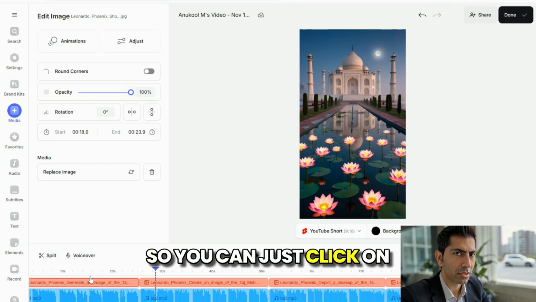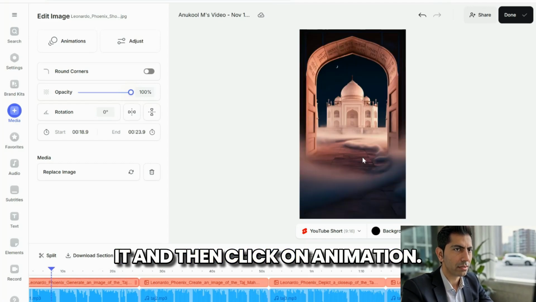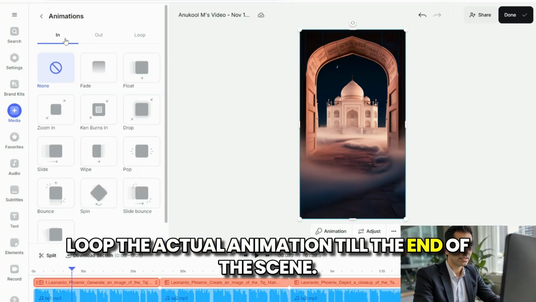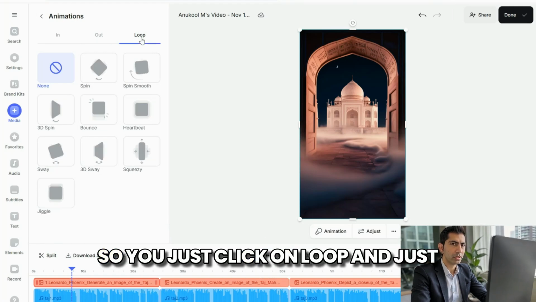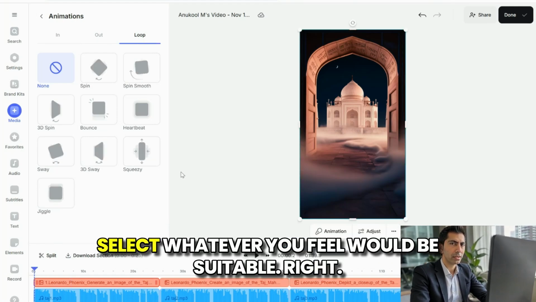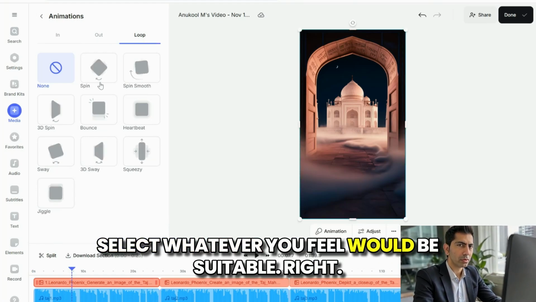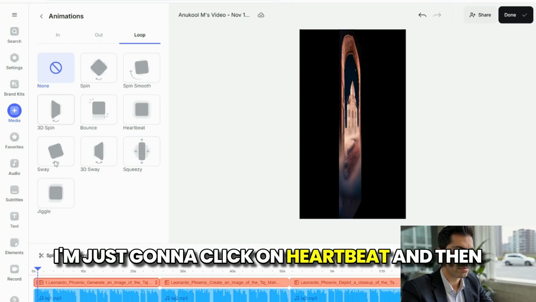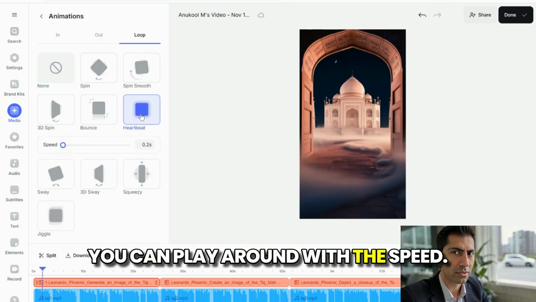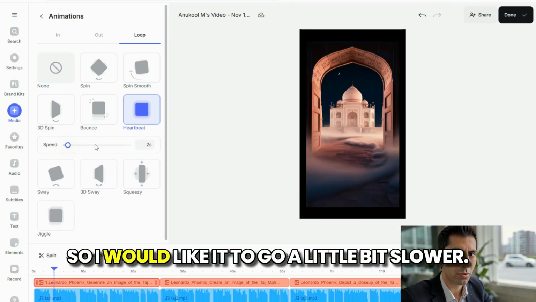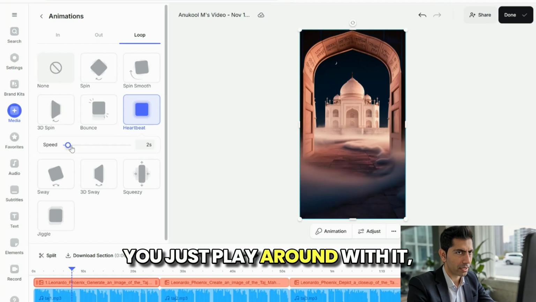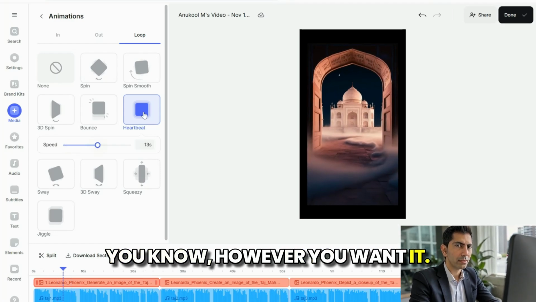You can just click on it and then click on animation, loop the actual animation till the end of the scene. So you just click on loop and select whatever you feel would be suitable. I'm just going to click on heartbeat, and then you can play around with the speed. I would like it to go a little bit slower. See, it's a lot slower now. So you just play around with it however you want.